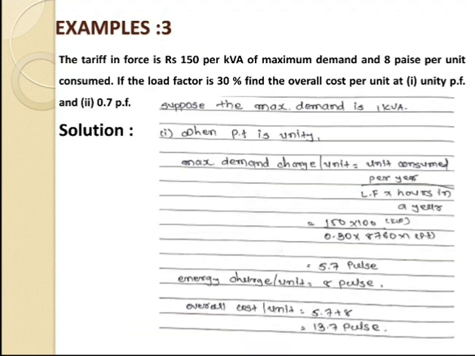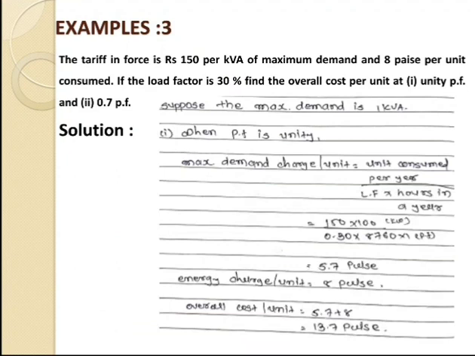The problem: the tariff in force is rupees 150 per kVA of maximum demand and 8 paisa per unit consumed. If the load factor is 30%, find the overall cost per unit at unity power factor, and in case number 2, at 0.7 power factor.